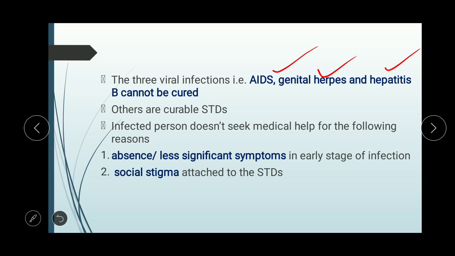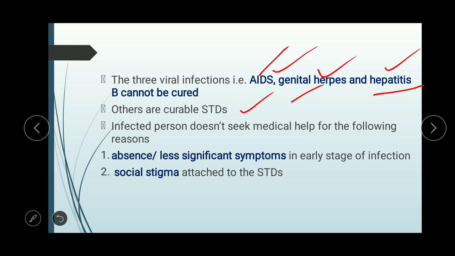In most of the cases we have seen prevention is better than cure, but in case of AIDS, genital herpes, and hepatitis B, prevention is the only cure. That is, once a person is affected, they cannot be cured for a lifetime. So prevention is the only cure. Then the others are curable STDs, that is the bacterial STDs and the protozoan Trichomonas vaginalis. All these STDs are curable. After infection, a person can be cured with proper care and medicine.